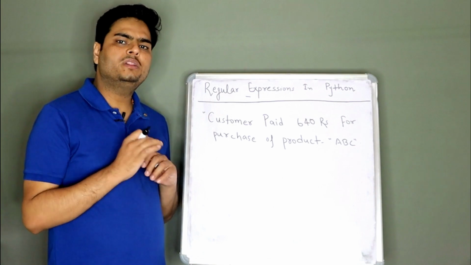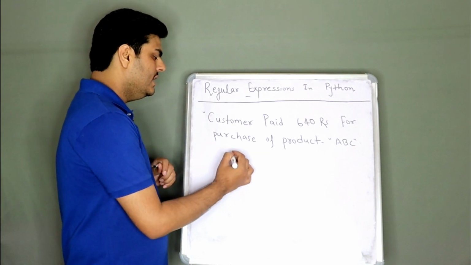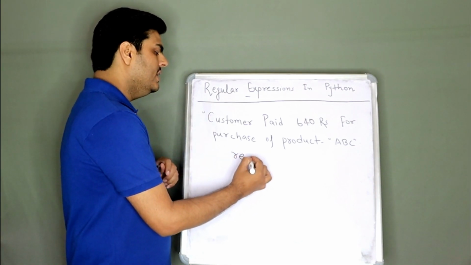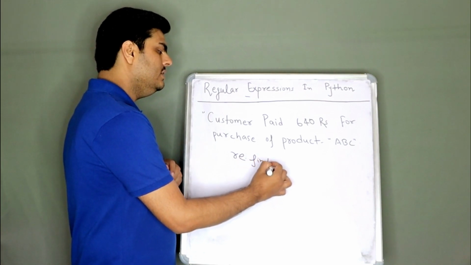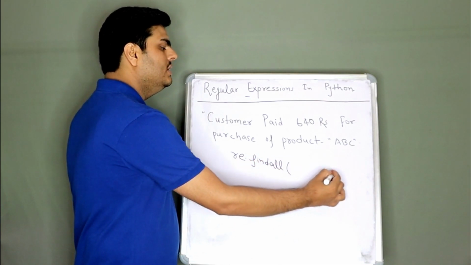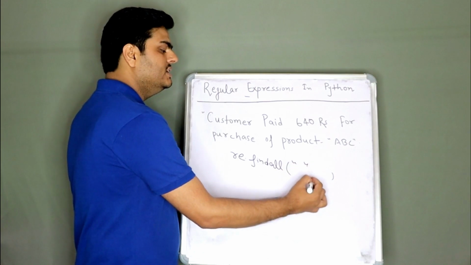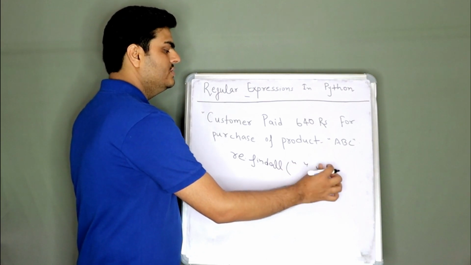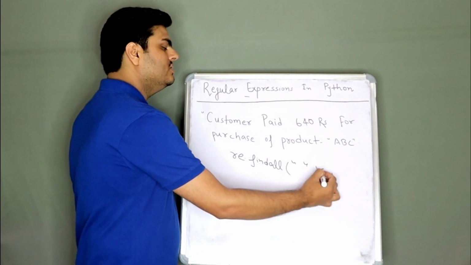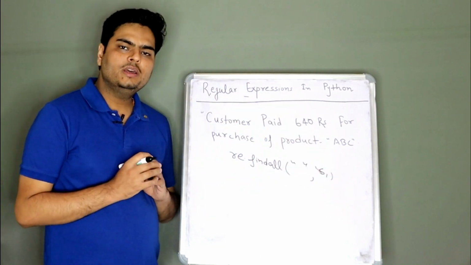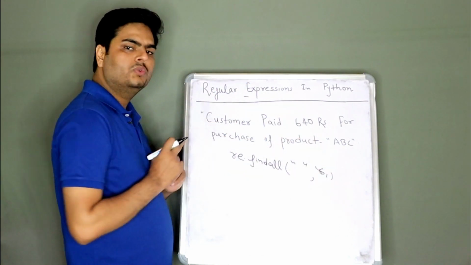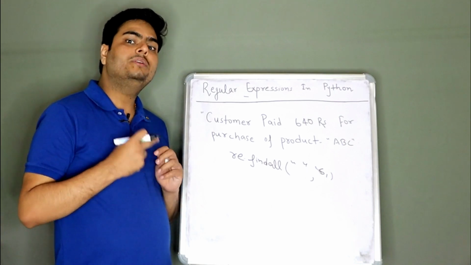So what I will say to Python: re is a Python package, re.findall. I will give my regular expression here and I will give my text here. The text is nothing but this sentence, so let's call it sentence1. And this regular expression is what we need to define.